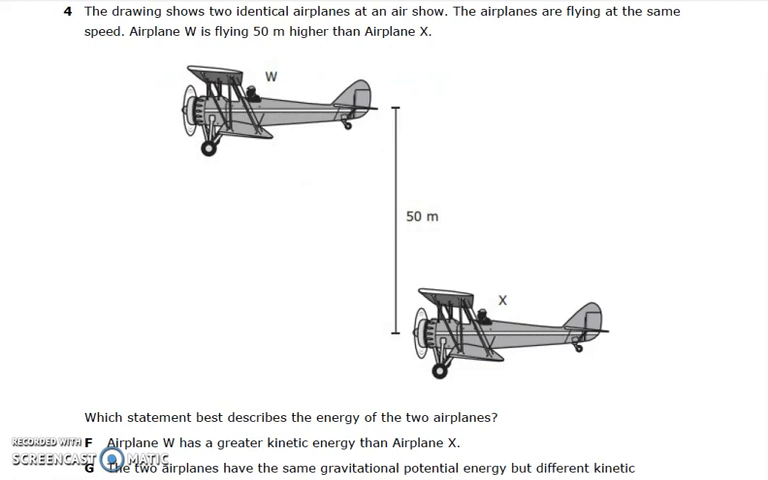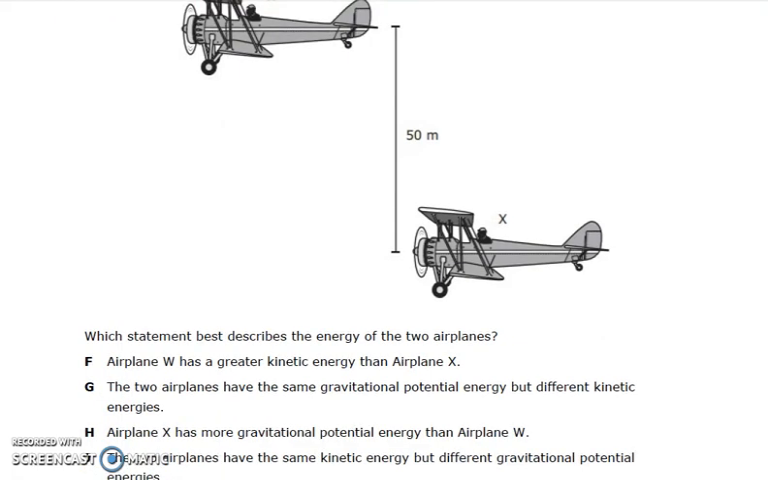Number 4. The drawing shows two identical airplanes at an air show. The airplanes are flying at the same speed. Airplane W is flying 50 meters higher than airplane X. Which statement best describes the energy of the two airplanes?